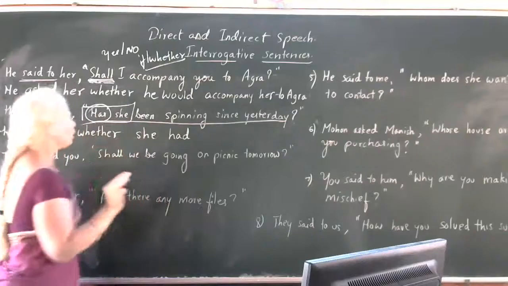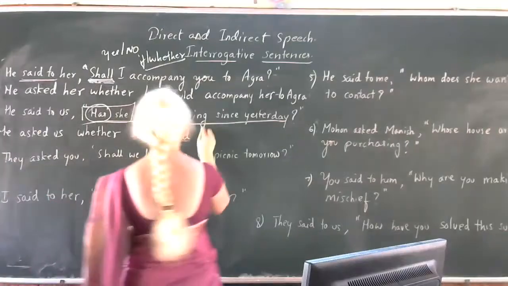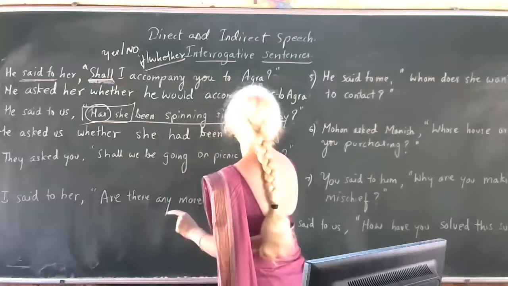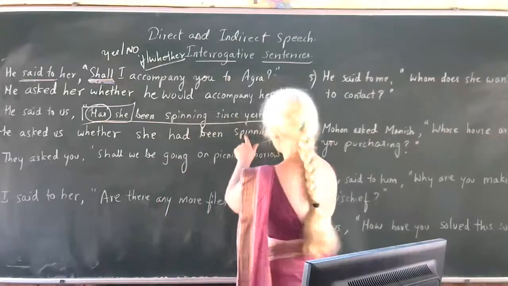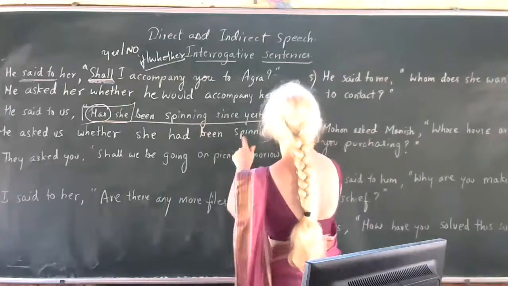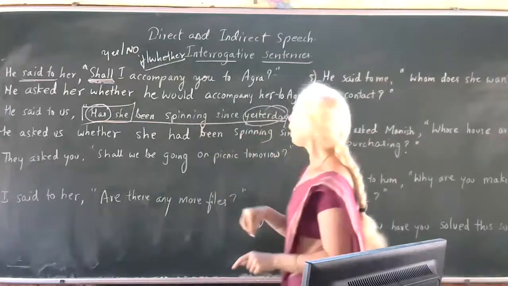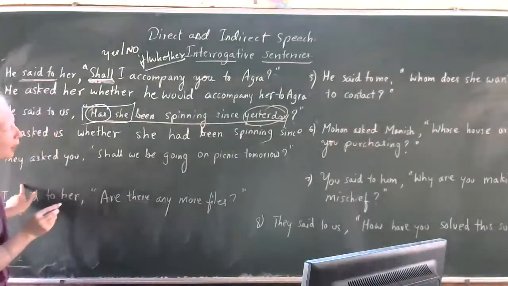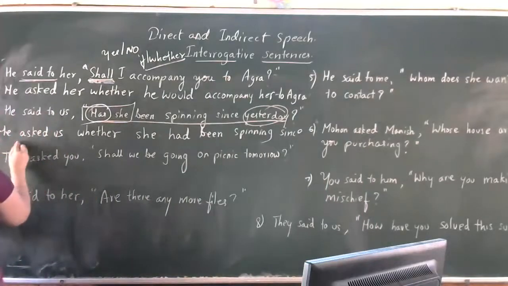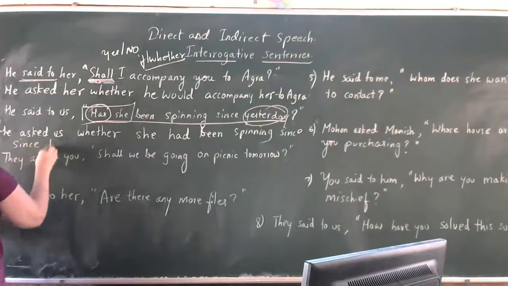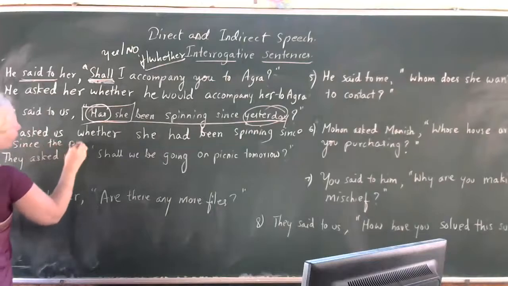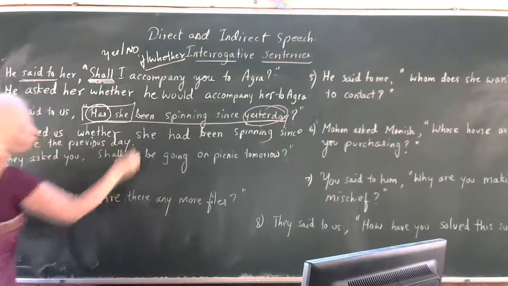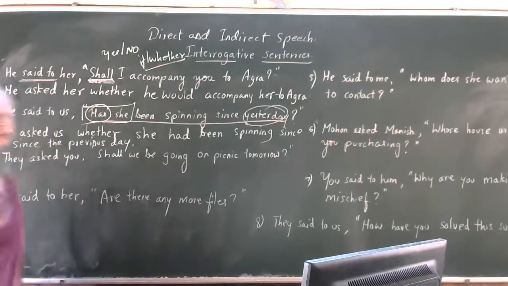So whether she had been spinning since, in the place of yesterday you have to use the previous day. Whether she had been spinning since the previous day. So this is how you have to change it to indirect speech.